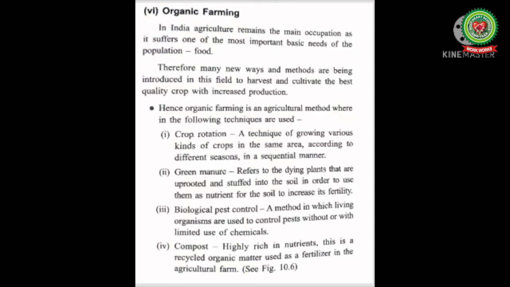Biological pest control, a method in which living organisms are used to control pests without or with limited use of chemicals. Next is compost. Compost is highly rich in nutrients. This is a recycled organic matter used as a fertilizer in the agricultural farm.